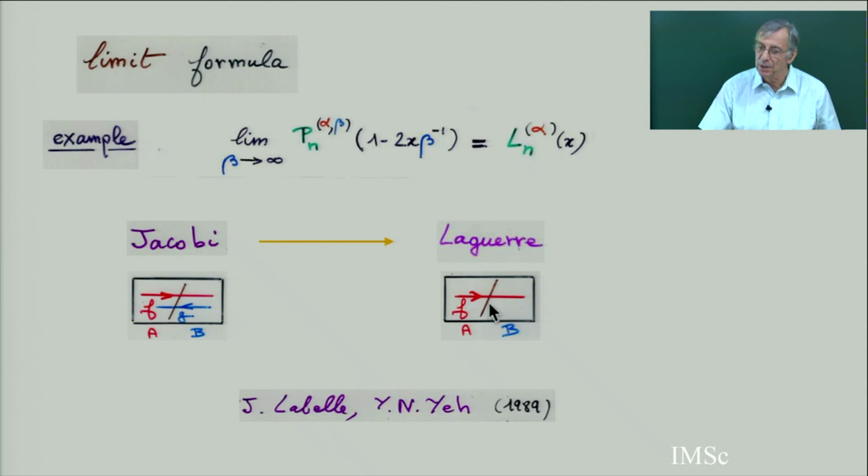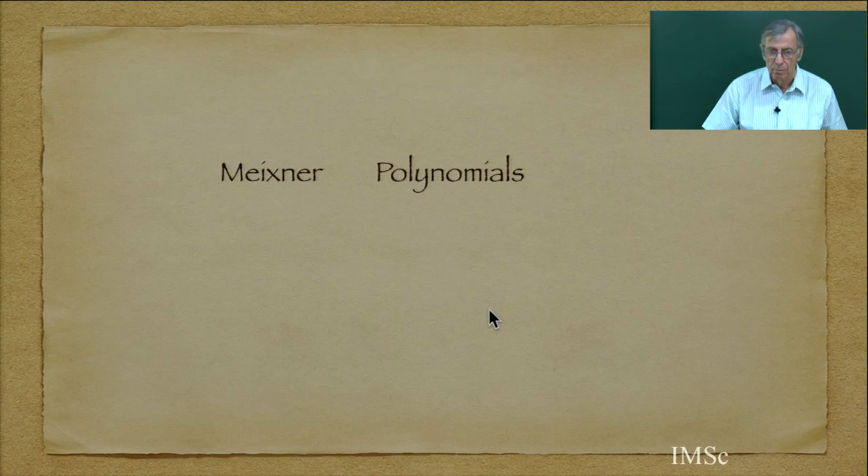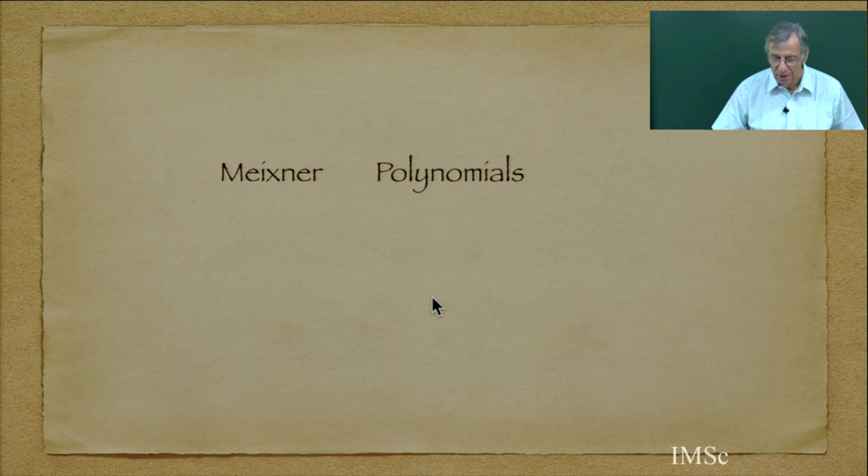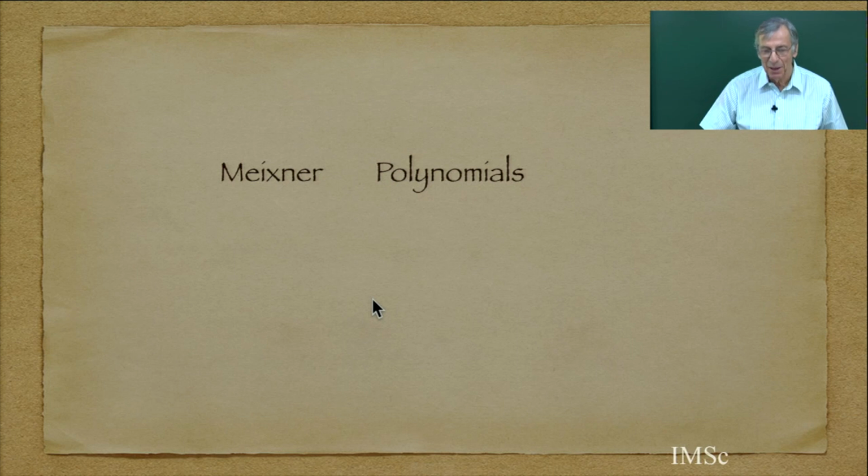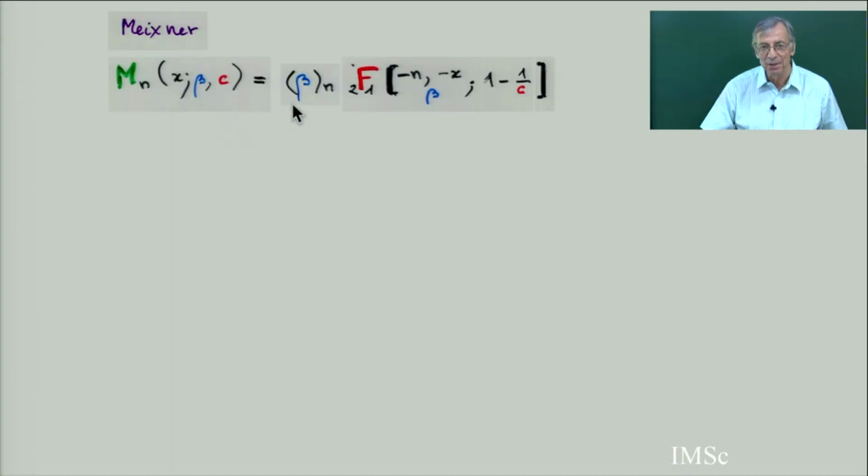Today I will give another example of a limit formula with a Meixner polynomial, which is going to become again the Laguerre polynomial. So let's go to the Meixner polynomial. This is a new part of this long introduction. Meixner polynomials can be defined, again, with a hypergeometric function.